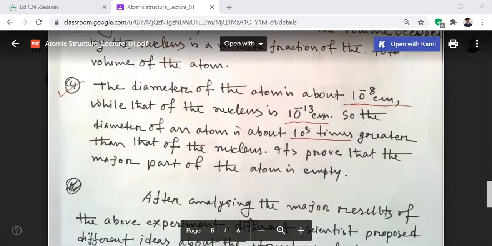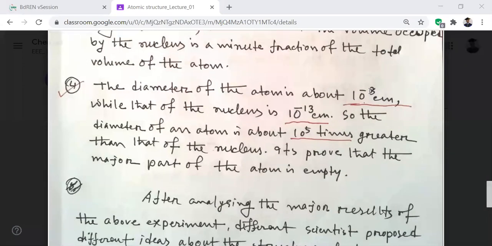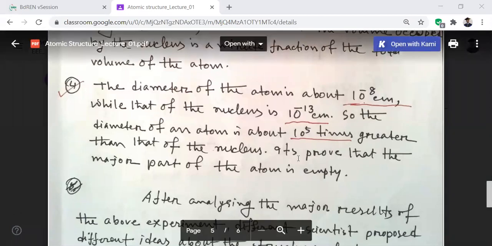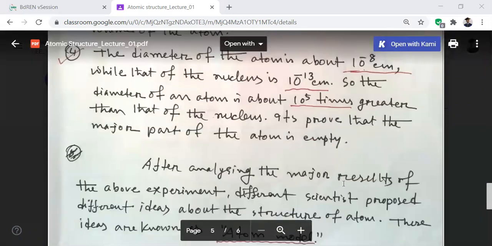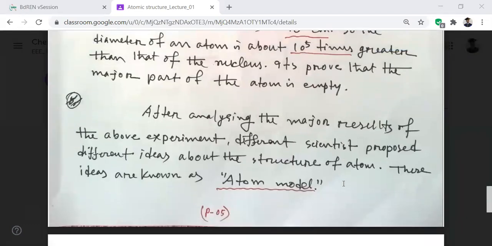And the diameter of the atom is 10 to the power minus 8 centimeter, and the diameter of the nucleus is 10 to the power minus 13 centimeter. So the atom is 10 to the power 5 times greater than the nucleus in size. Okay, so it proves that the major part of the atom is empty. So after analyzing the major results of the above experiment, different scientists proposed different ideas about the structure of atom.